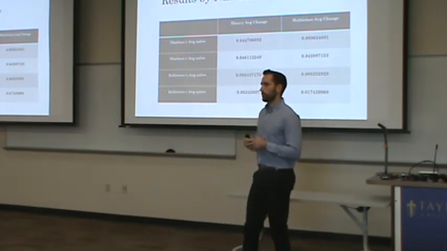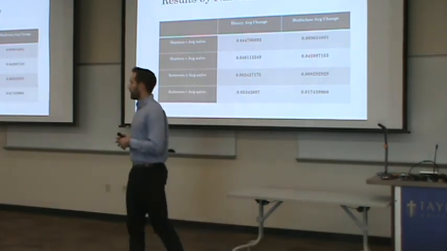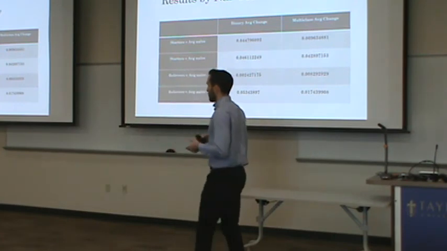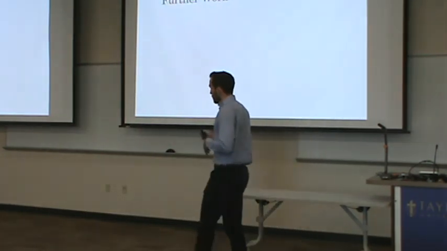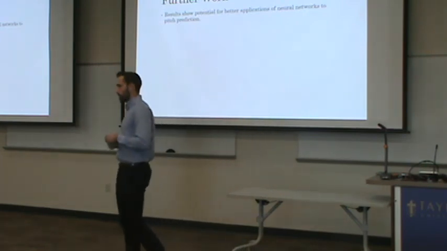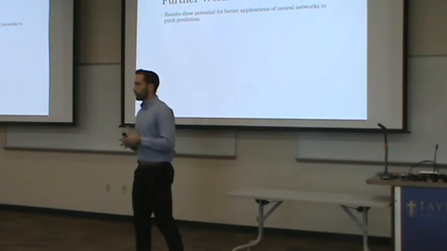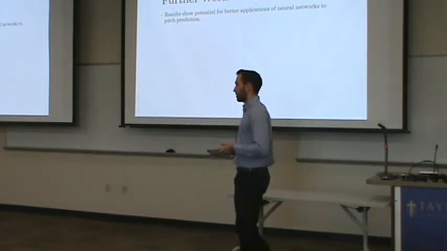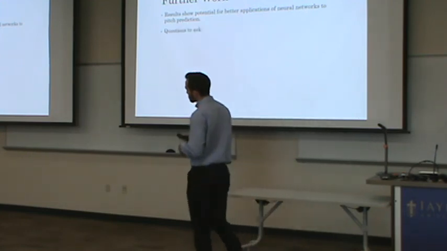So we can't draw big conclusions from this, but this is a big indicator that our neural network is producing some decent results and good learning from the unpredictable pitchers. So where do we go from here? As I said, this was not a full-scale implementation of pitch prediction. This is very much just a starting point. So we need to ask what else can we do, how can we improve this model, and what can we build off in future exploration.